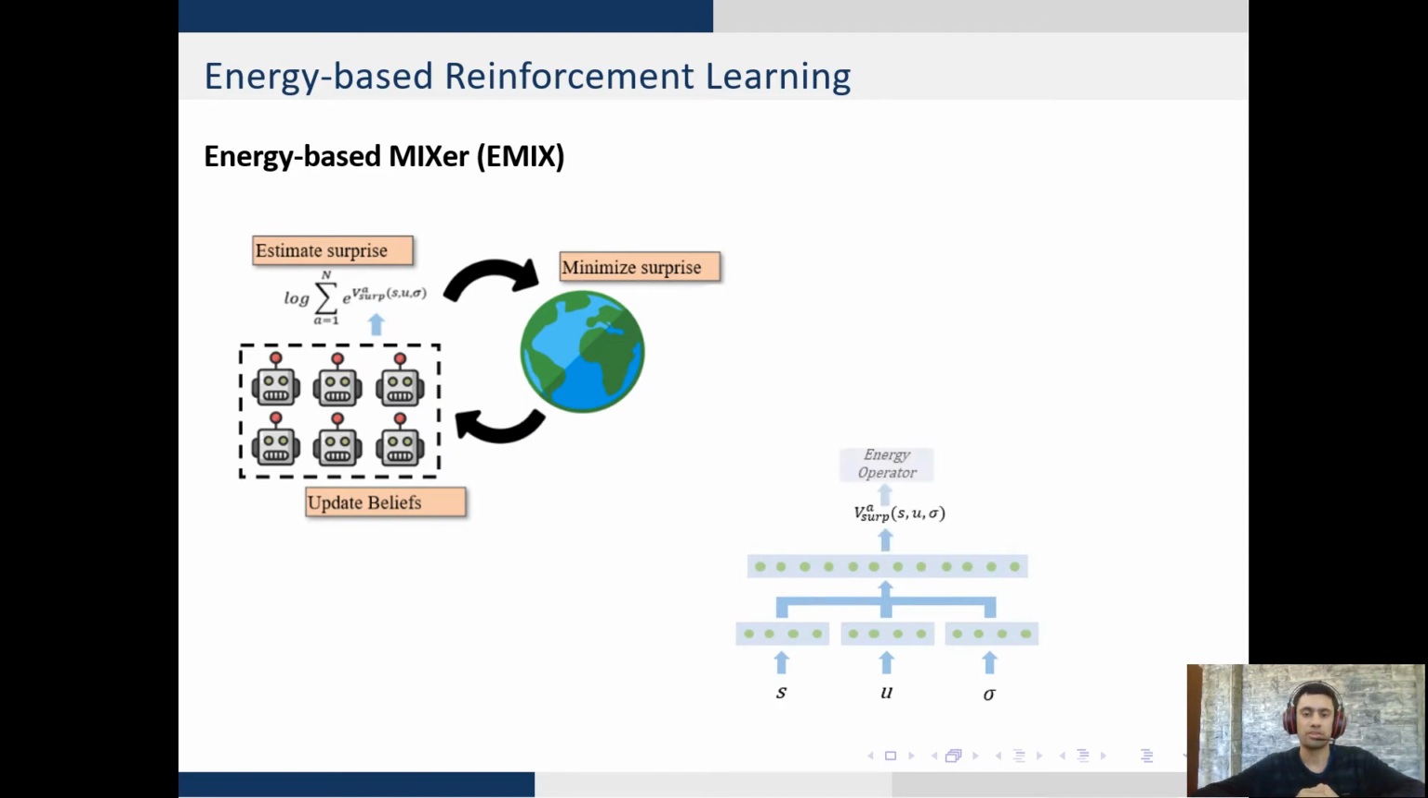On the bottom right, you see the architecture of the energy-based method, or MX. The method takes as input the state, action, and deviations across a batch and outputs a surprise value. This value, called VA SURP, is operated on by the energy operator to yield the final energy-based estimate, which is used in the joint Q-learning algorithm. We can now evaluate MX and observe its performance in the environment.